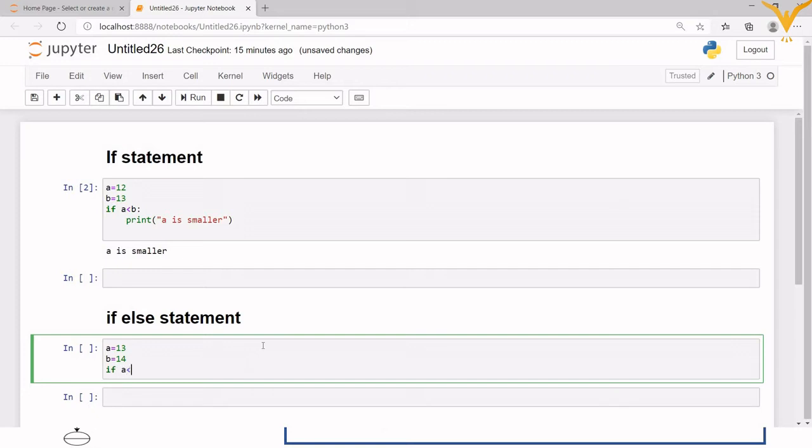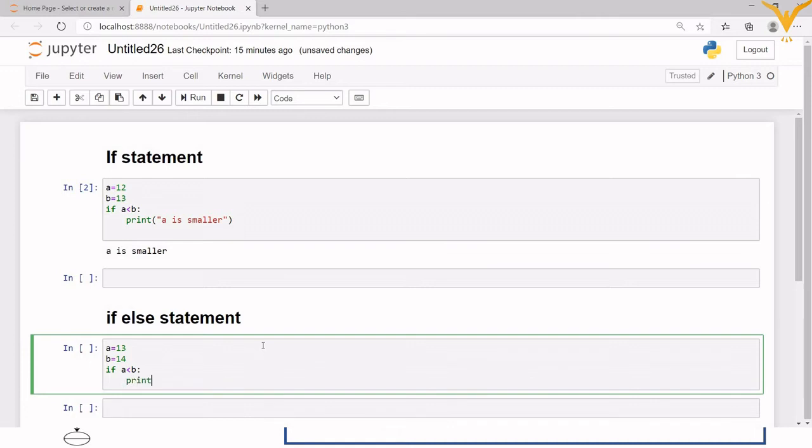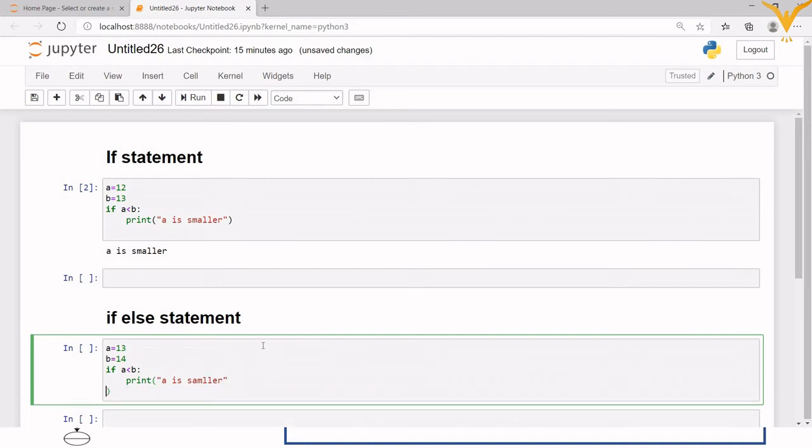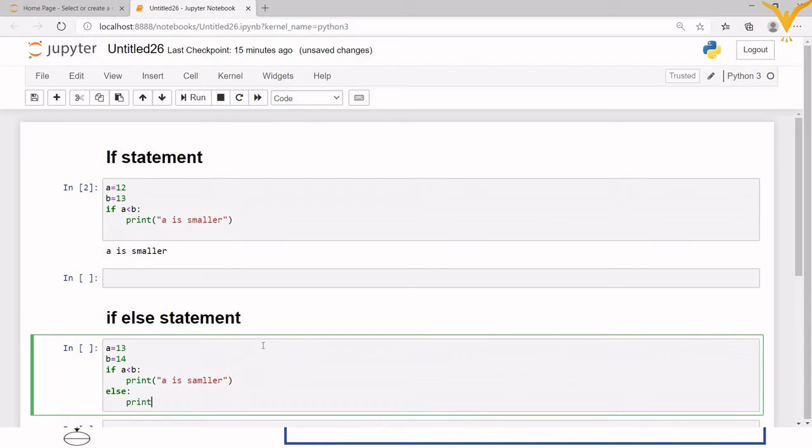If A is less than B, colon, then it will print "A is smaller". Else, now we are writing the else block. If that condition becomes false, then our statement will be "B is smaller". Now we'll execute this.